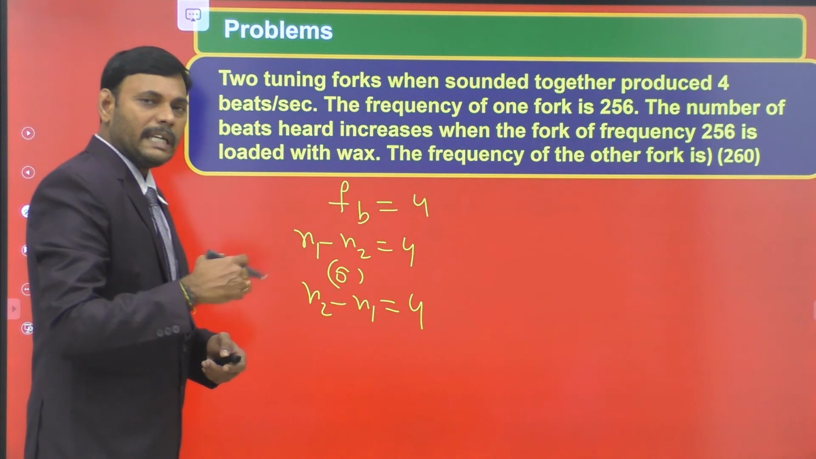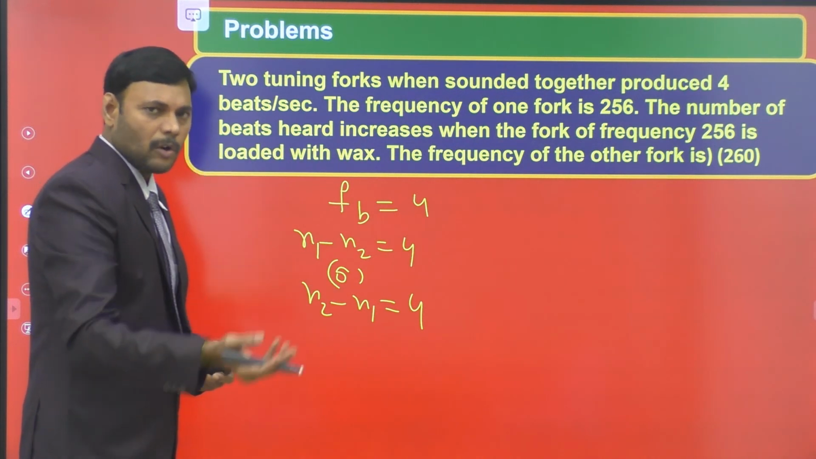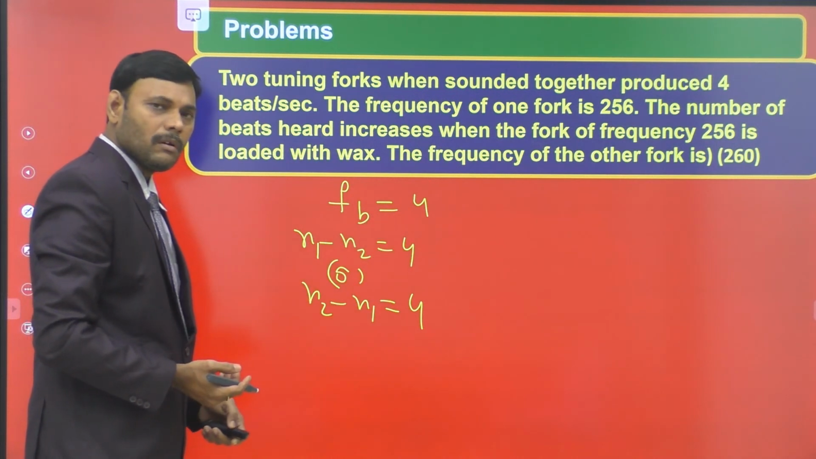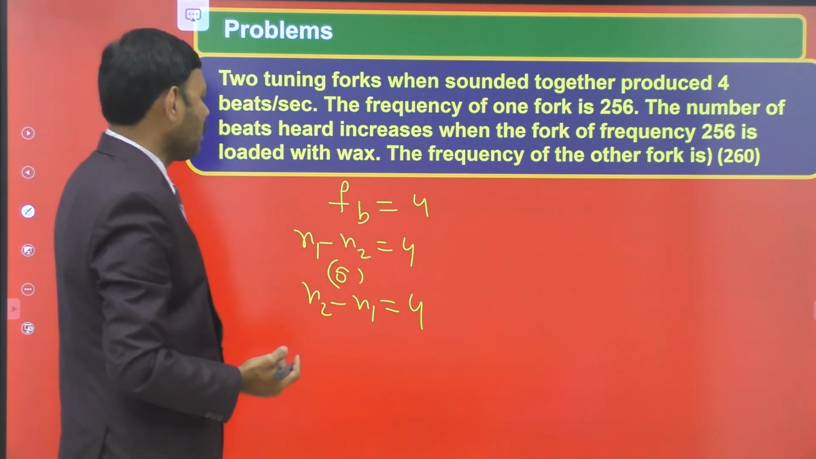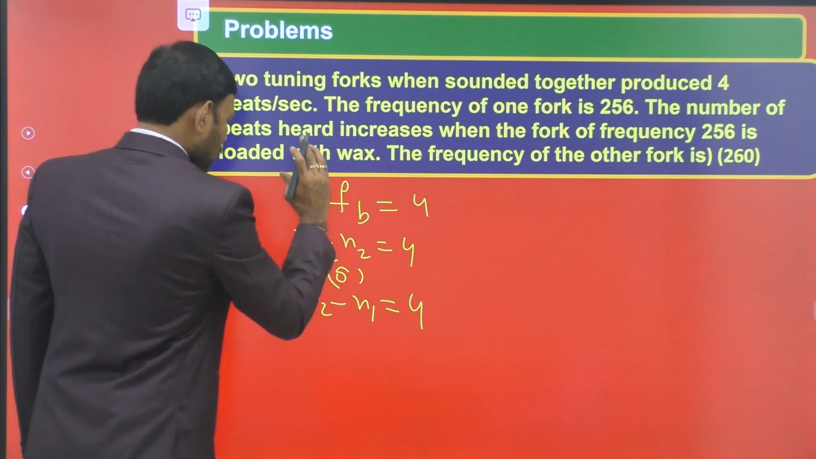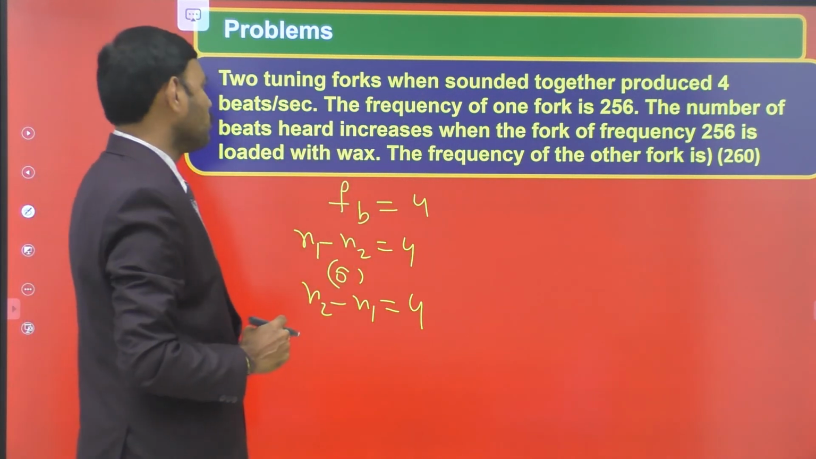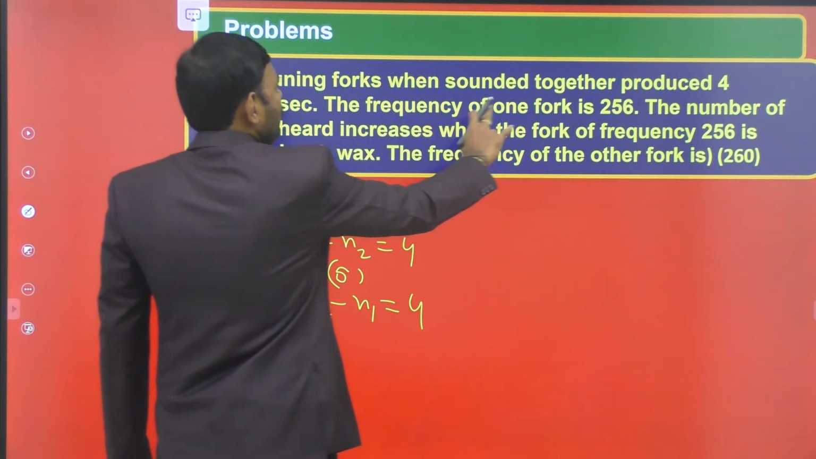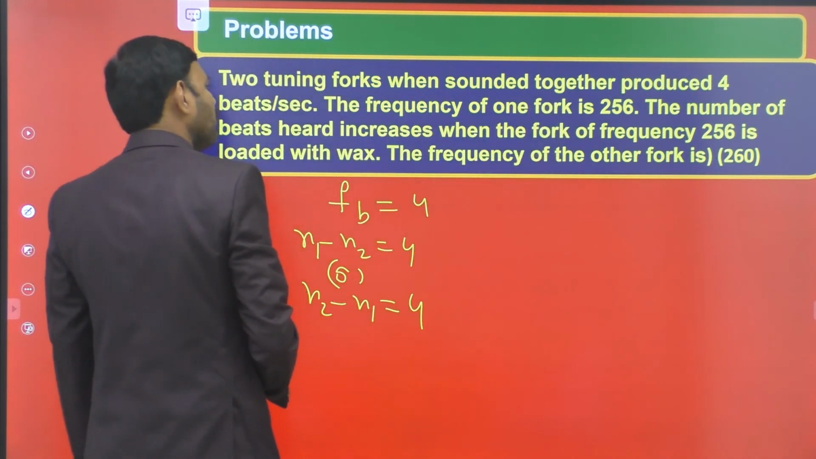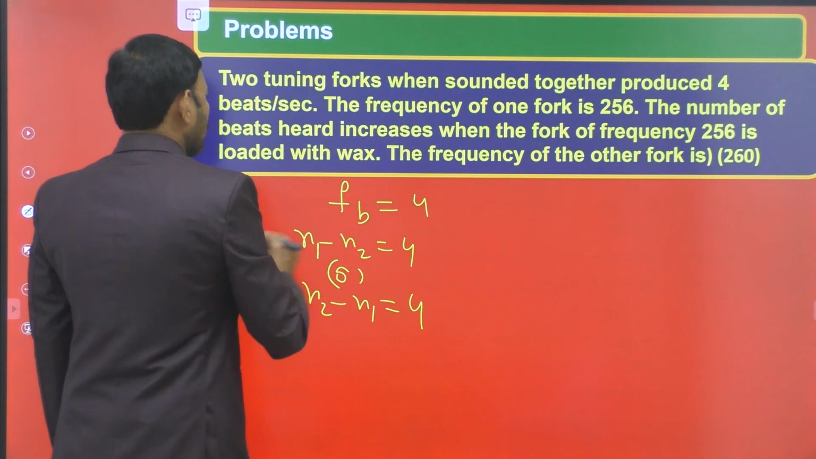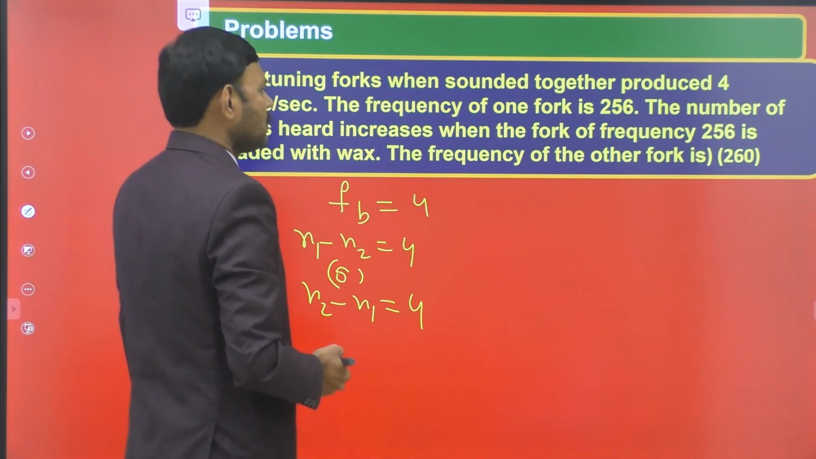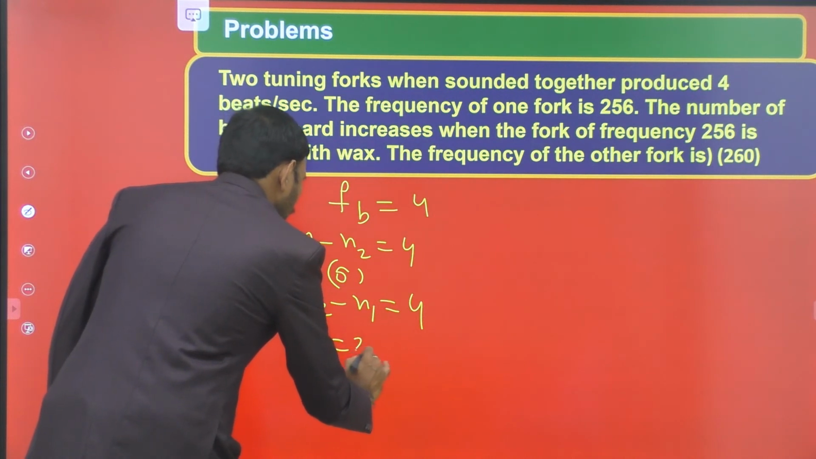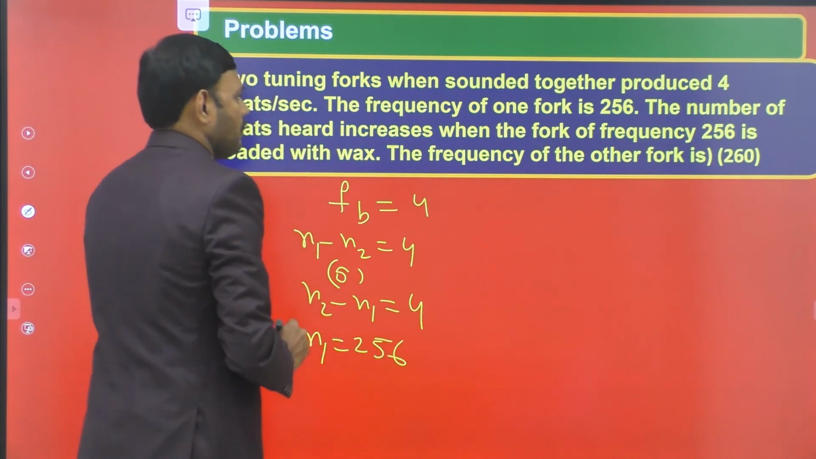N1 and N2 are two nearly equal frequency sound waves. Suppose N1 is more, N1 minus N2 is 4. If N2 is more, N2 minus N1 is 4. We have to select the appropriate condition from these two. For that, let us move on to the given condition. The frequency of one fork is 256. Let the frequency of one fork be N1. N1 is 256.